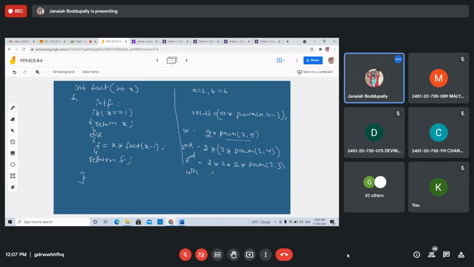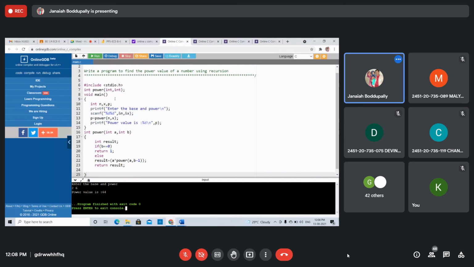Fourth iteration, 2 into power of 2 comma 2. This is b minus 1. Fifth iteration, 2 into power of function we are calling, 2 comma 1. Again b is 1. Sixth iteration, 2 into power of 2 comma 0. What is 2 comma 0? It goes to the first one. When b becomes 0, return 1.